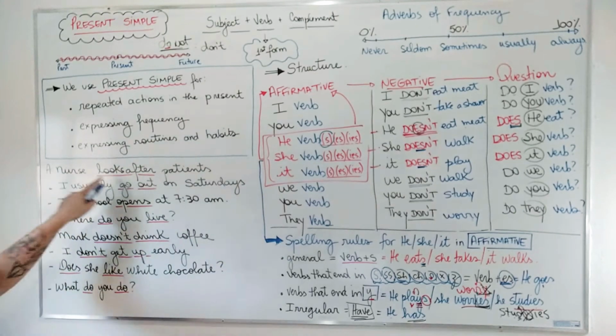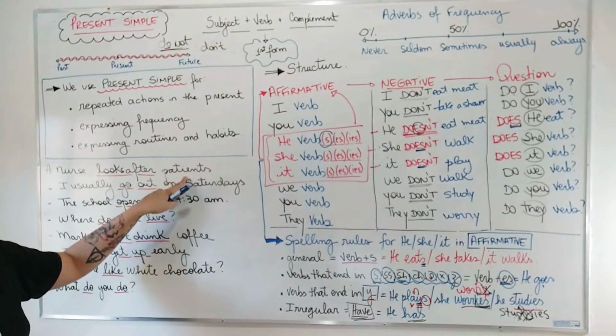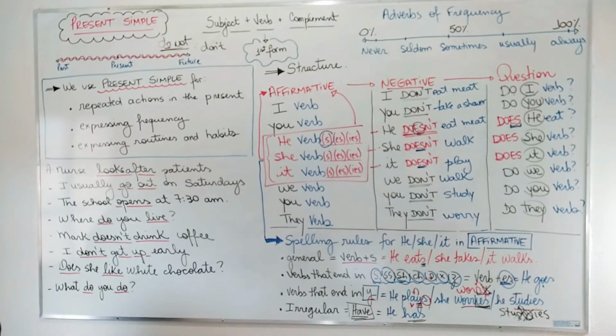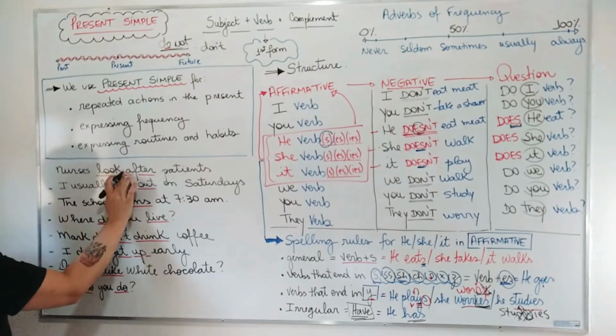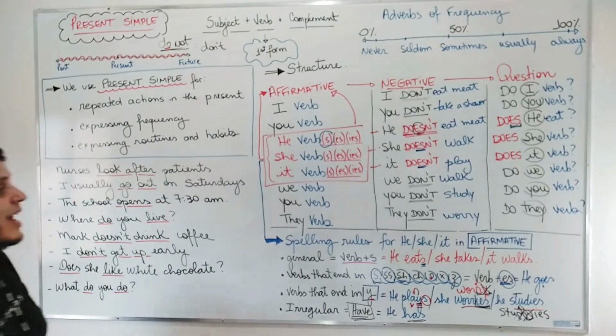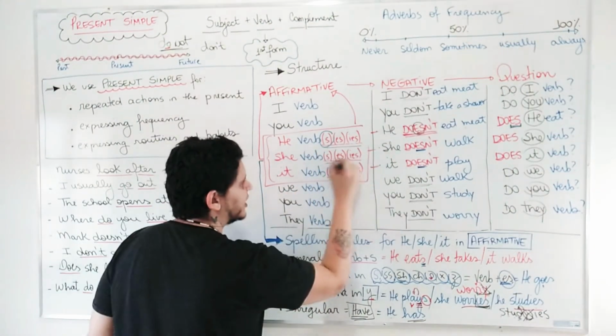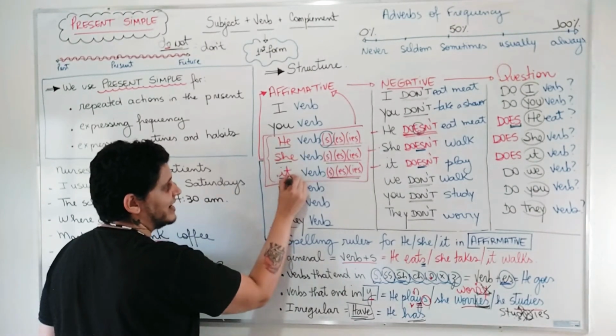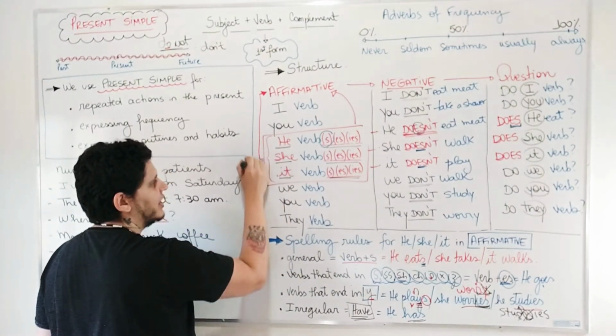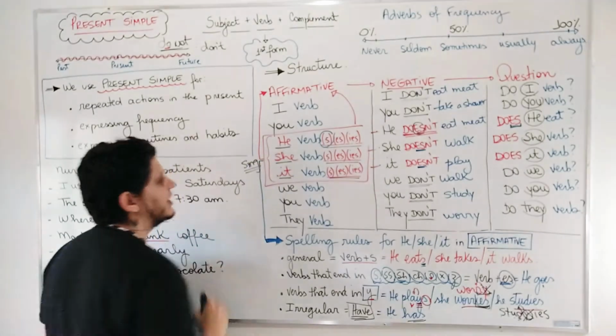So, a nurse looks after patients. And if we had the plural, nurses look after patients. These changes in the verb only happen for he, she, it, and of course in the singular, never in the plural.